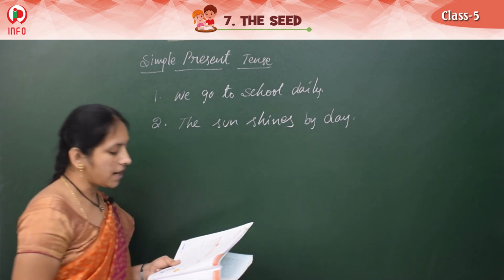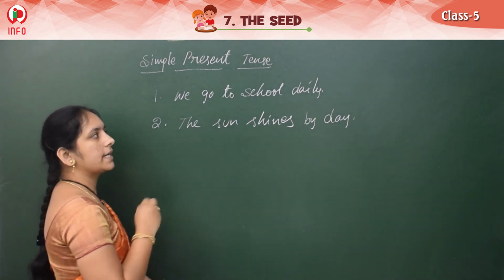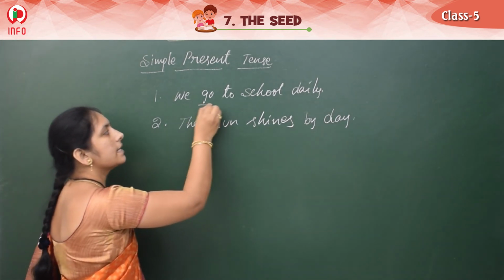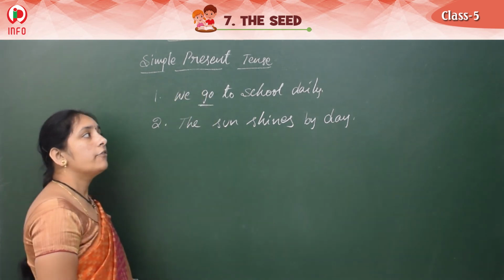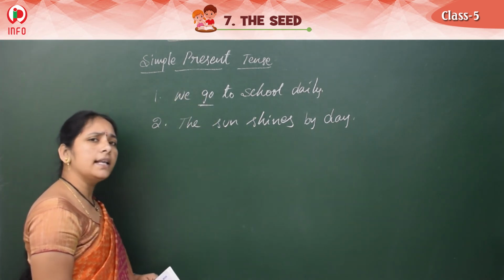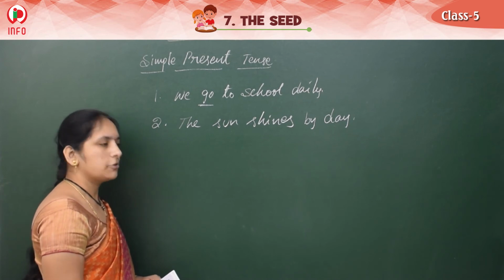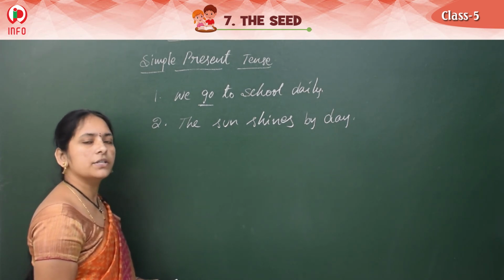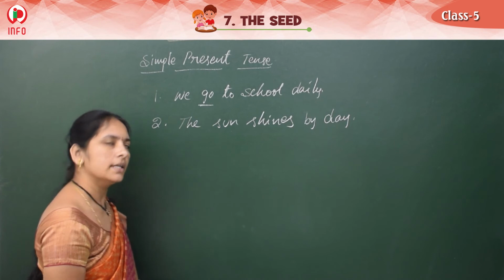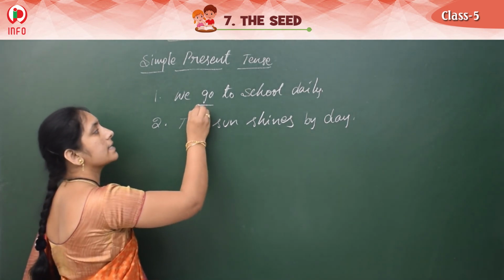These two sentences they have given. See this here, what is the verb here? We go to school daily. So, daily it is going on. Of course, whenever we have holidays, that is different. Generally, daily do we go to school or not? Yes, that is the simple present tense.